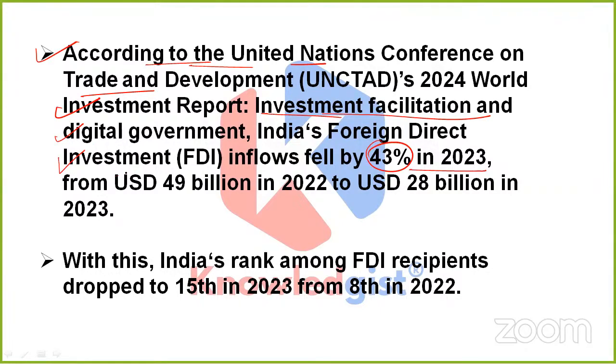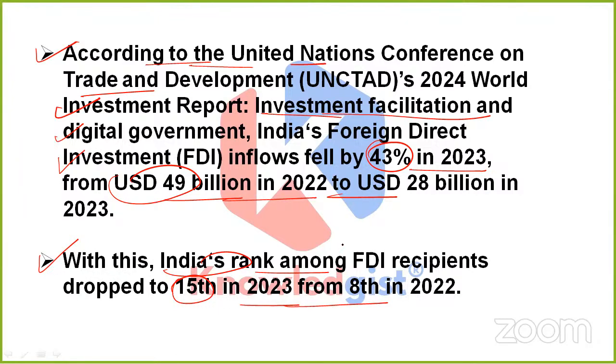They were previously USD 49 billion in 2022 and came to just USD 28 billion in 2023. Apart from this, India's rank among FDI recipients dropped to 15 in 2023. Previously, it was much higher. That is, India was on 8th rank in 2022.